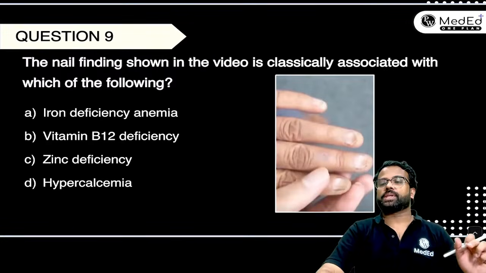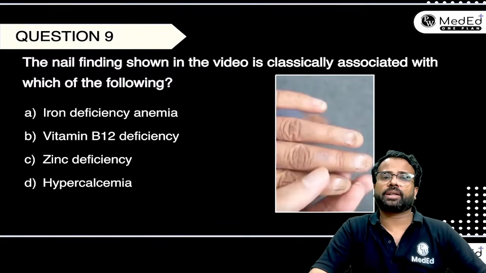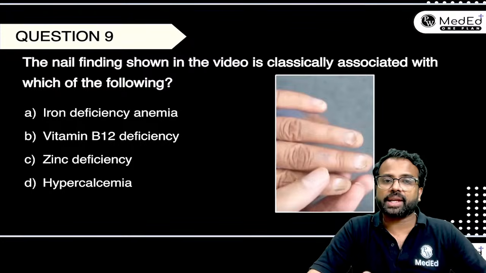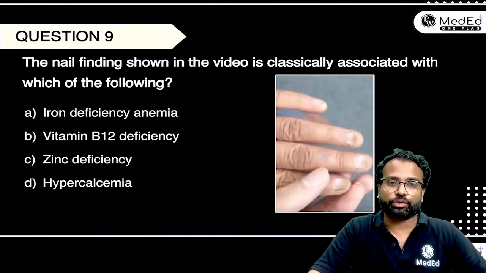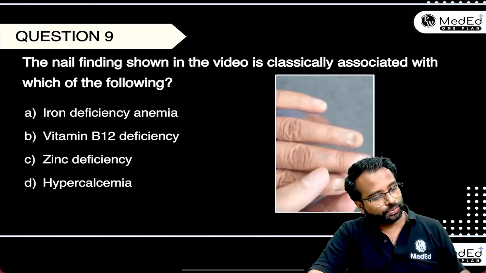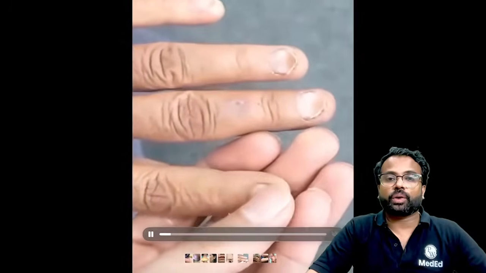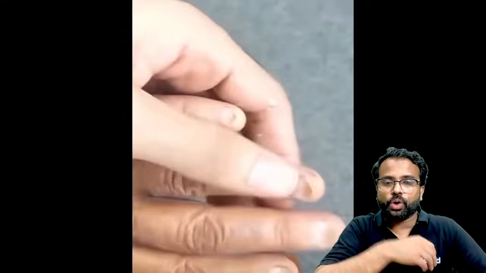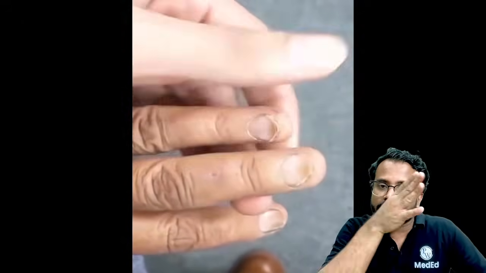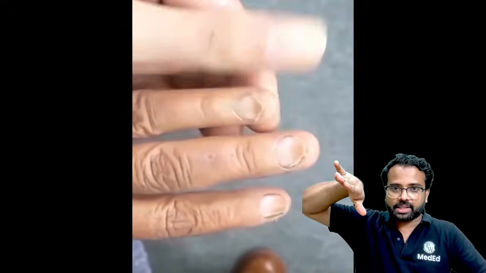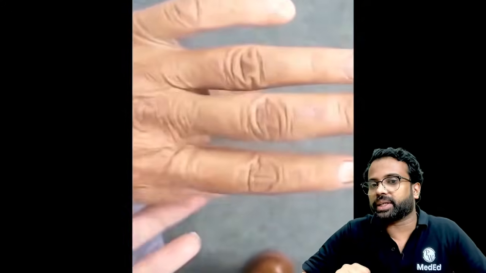Now moving to the next question. The nail finding shown in the video is classically associated with which of the following? So first, to understand this, let us see the video first. Now this is how the patient has presented to you. Once you examine the nails, you can see that there is some depression over the nails. The entire shape of the nails itself has changed. Now what is this kind of nail called?